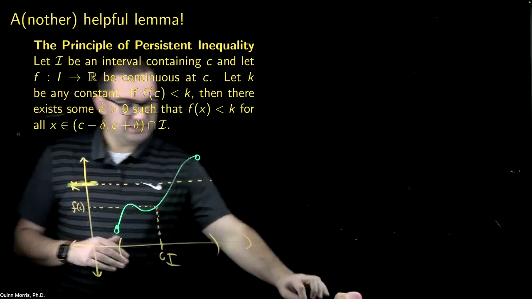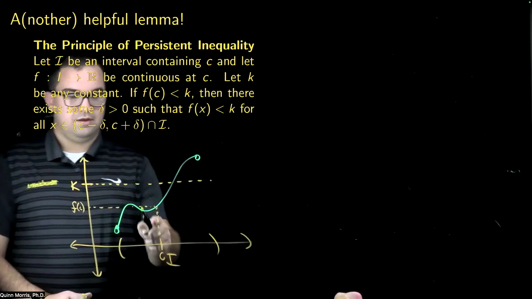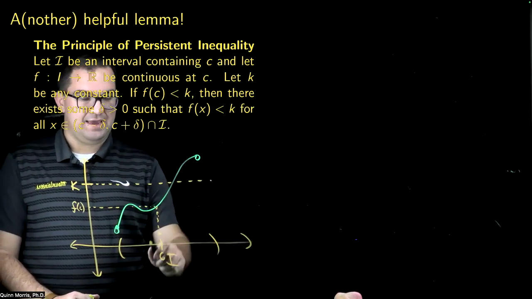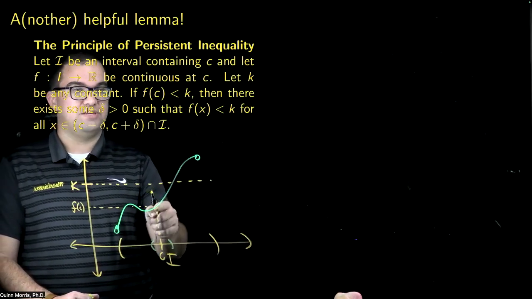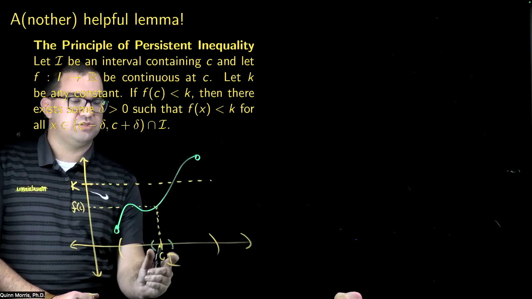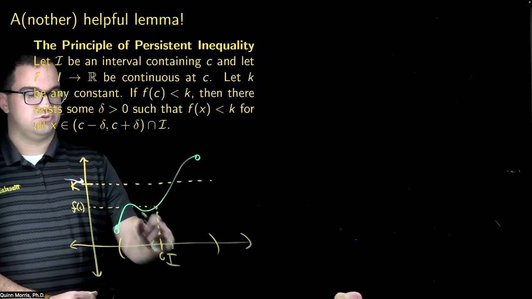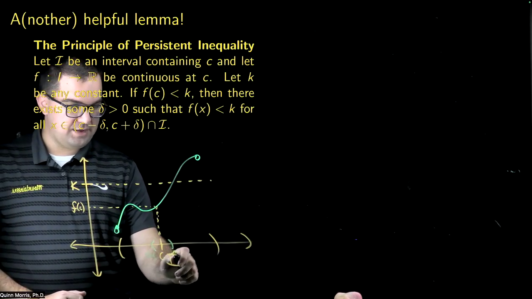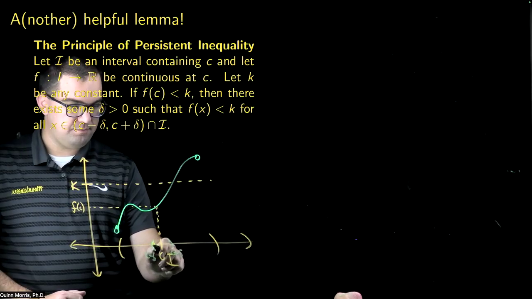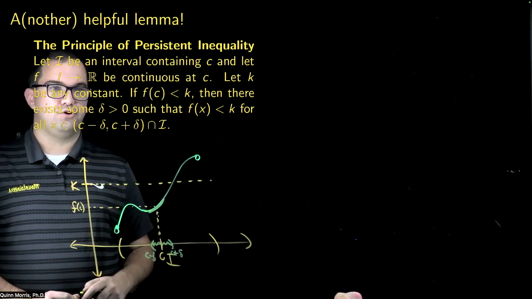What this theorem says is if you have a continuous function and f of c is strictly less than k, then your function actually must continue to be strictly less than k, at least on some little neighborhood of c. So there's some delta so that in this interval c minus delta to c plus delta, my function continues to stay strictly below the value k.